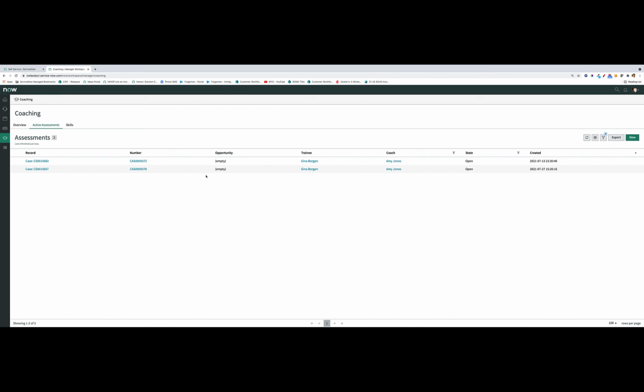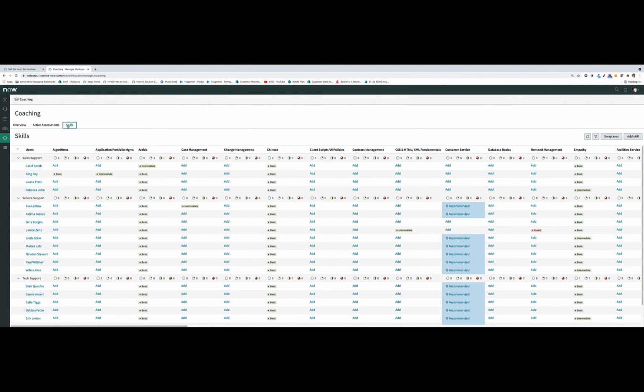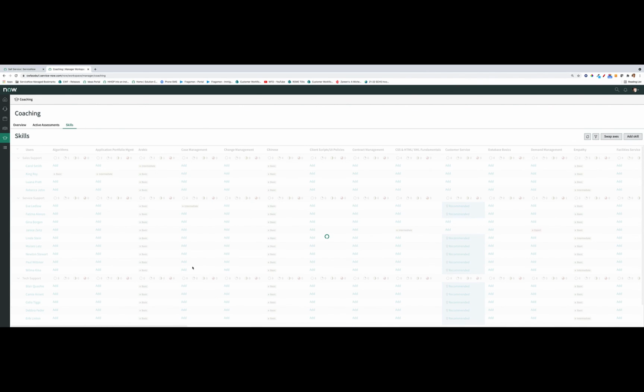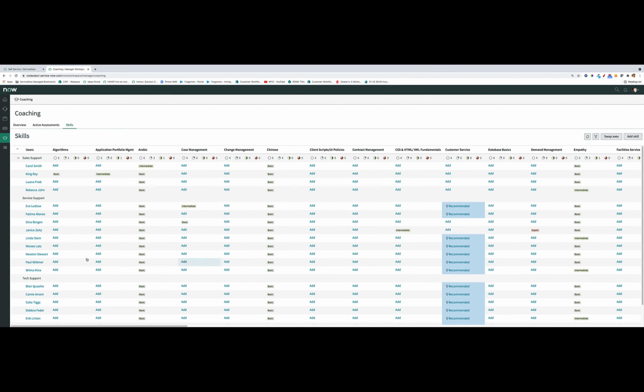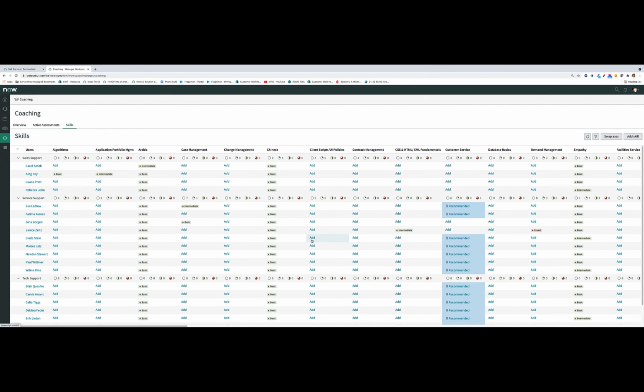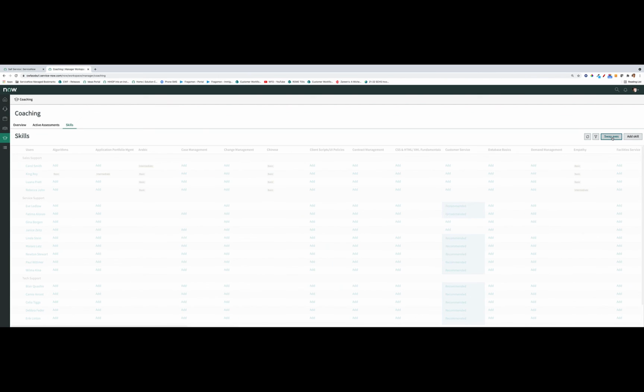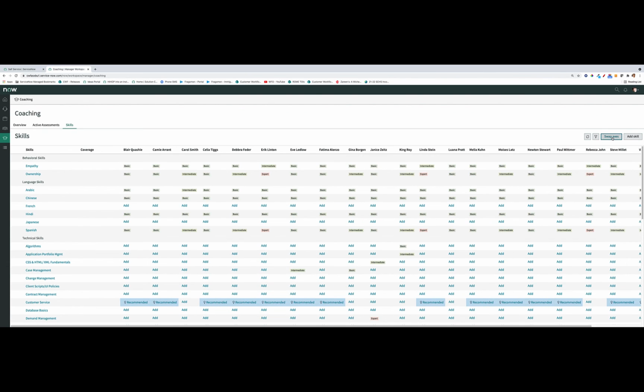So the idea is that agents are being assessed on how they're handling work that's flowing through the system. And then the next step for the manager is to be able to track the skills that those agents may need to up-level on, for example. So here's Gina, and we'll notice that perhaps Gina needs to up-level on case management. So we could say that, hey, Gina has a basic skill level with respect to case management. So you could track the various skills that are available within the system, but not only can you look at the skills on a per agent basis, but you can also flip this and look at it on a per skills basis.